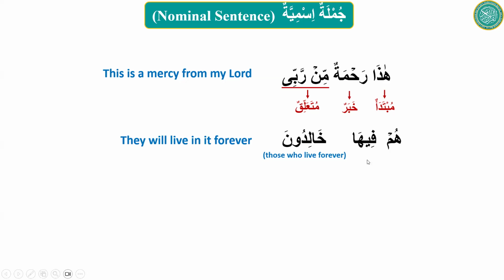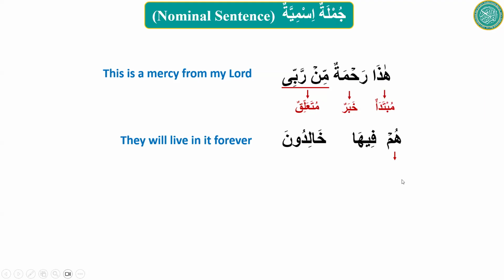Now we need to label it. What is whom? Whom is mubtada. Whom is khaliduna. What's the status of whom here? Whom is rafa. How do you know it is rafa? Because the detached pronoun. Very good. Is it a proper noun or a common noun? Proper. How do you know that? Because a pronoun is always proper. It doesn't matter if it is detached or attached. So whom is a proper noun, a detached pronoun. That's why it is rafa.